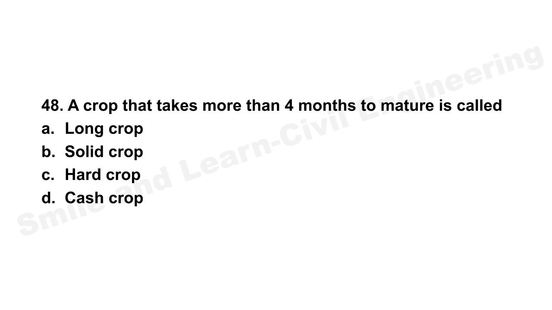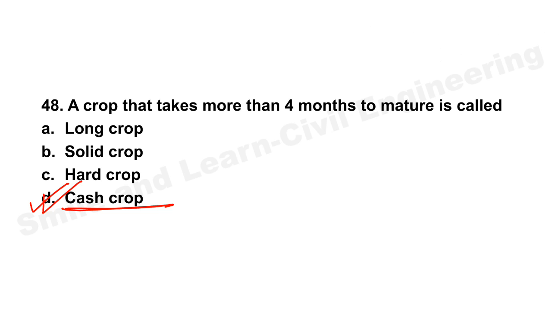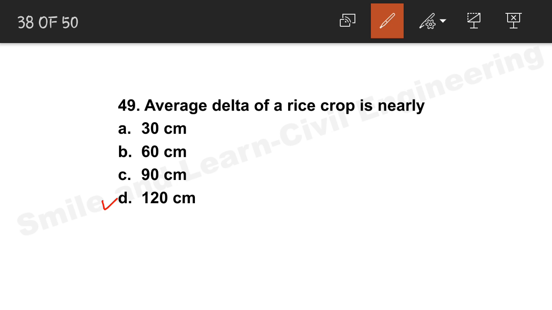Question number 48. A crop that takes more than 4 months to mature is called a cash crop. Okay, a cash crop requires encashment before it can be marketed. So therefore it requires a large amount of time, that is 4 months. Let's move on to the next question. Question number 49. Average delta of a rice crop is nearly. So the average delta of a rice crop is 120 centimeter.